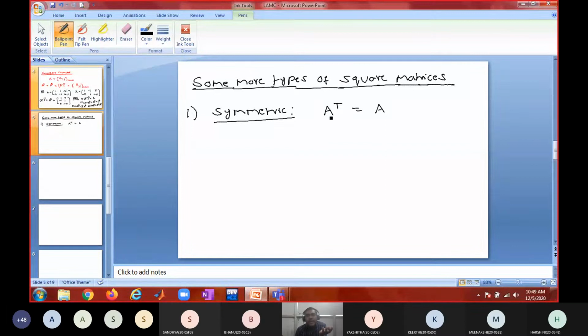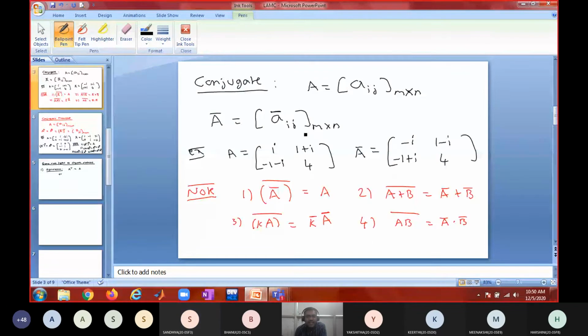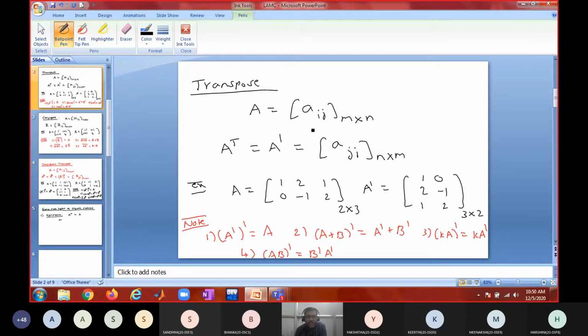So when m equals n, what kind of matrix is it? It is a square matrix. So the symmetric matrix case will occur only for square matrices. For a non-square matrix, no need to discuss anything about symmetry. In terms of entries, what is the way I should say A transpose equals A?